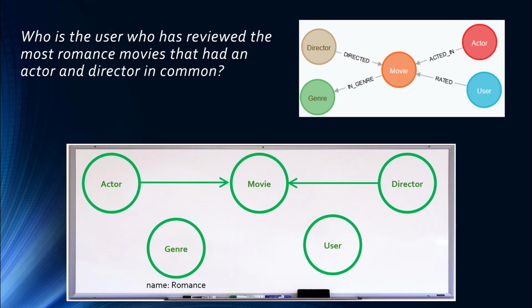In this question, we are looking for movies in a certain genre, so we add an in-genre relationship from the movie node to the genre node on the whiteboard. We have already set the name property on the genre node, so our query is looking for only movies in the romance genre. We are also looking for users who have reviewed romance movies with director-actor pairs. In the schema, we see that the edge for the relationship that a user reviewed a movie is called rated. So we add that relationship to the whiteboard.